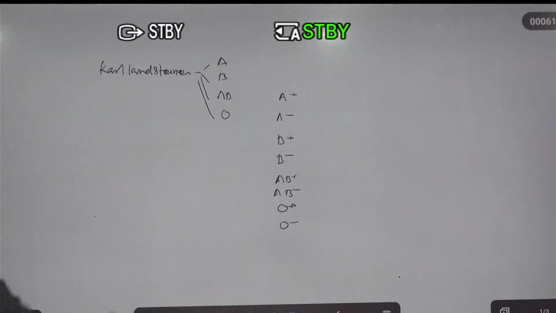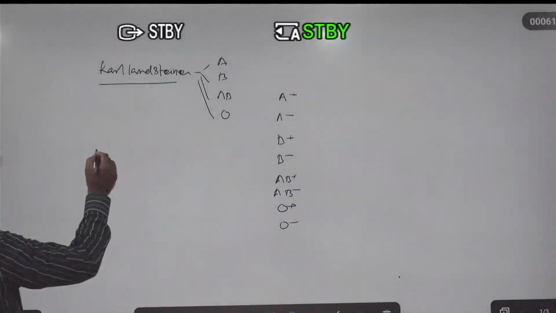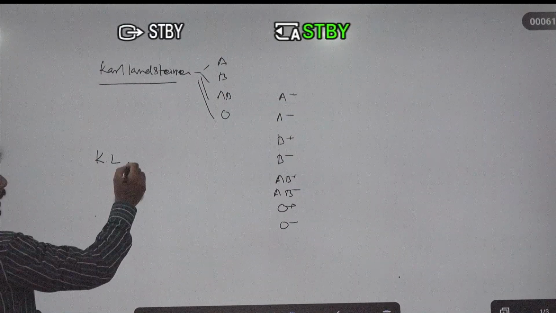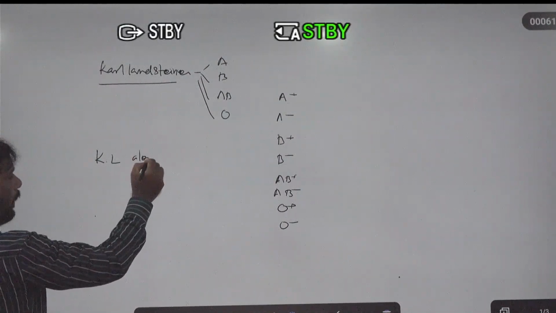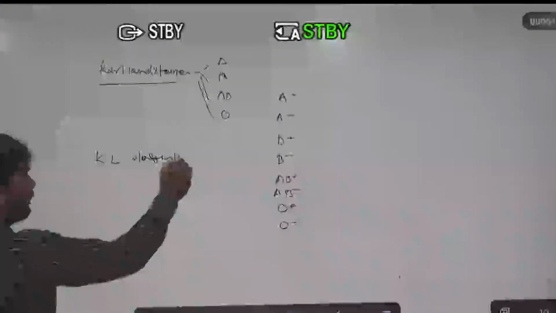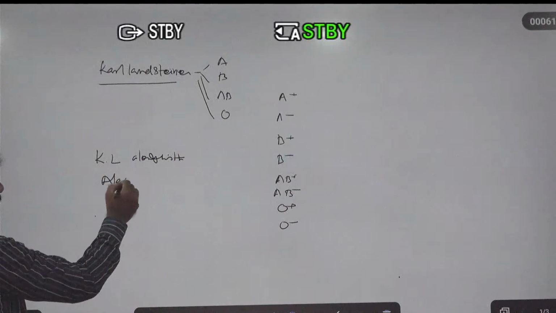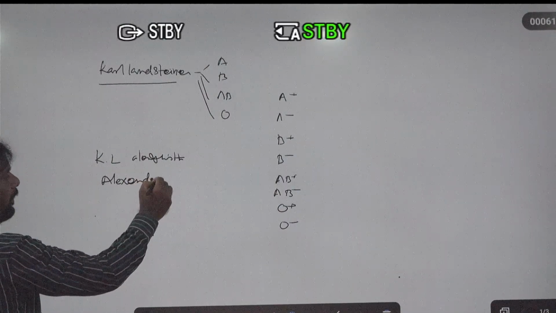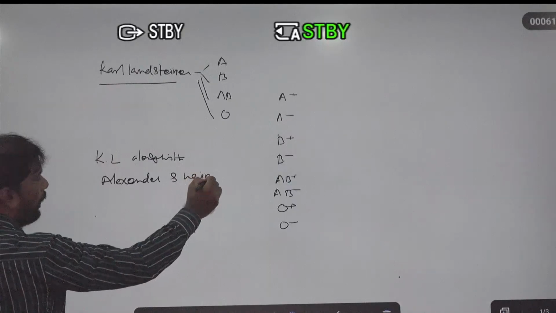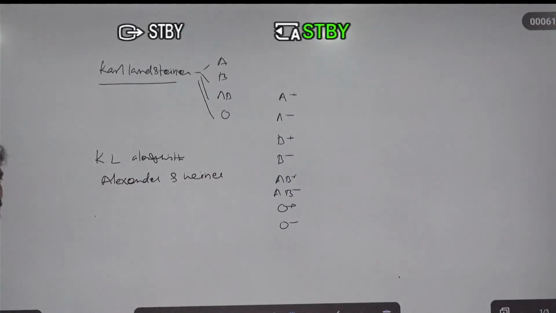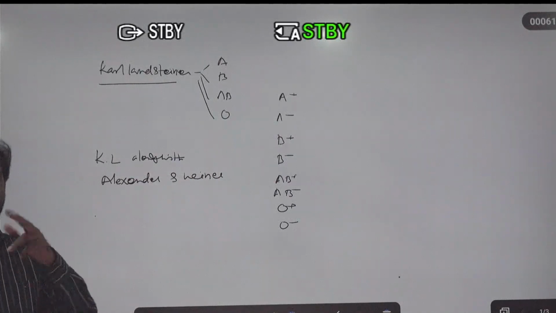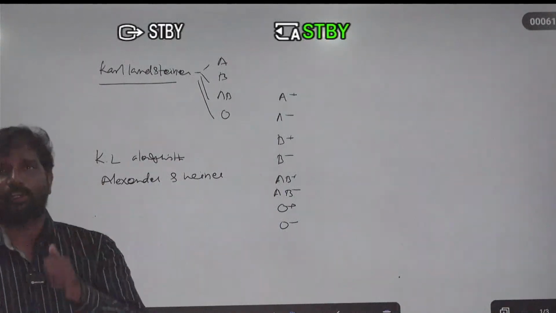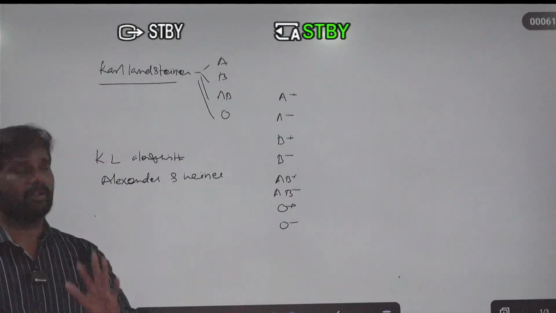Here the scientist Karl Landsteiner, along with Alexander S. Wiener, both of the scientists discovered another type of antigen in the blood of a monkey.